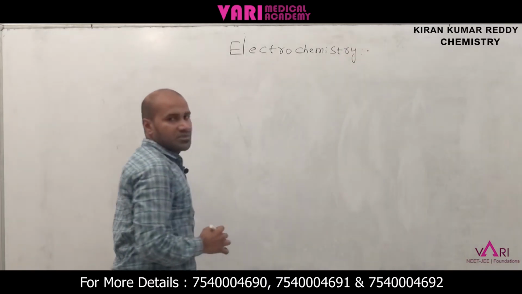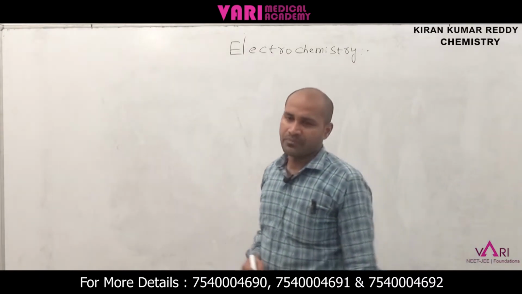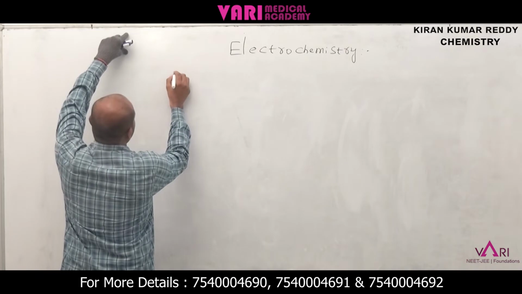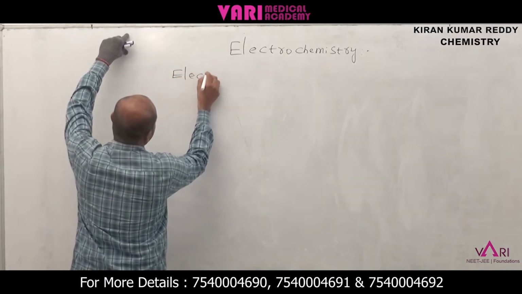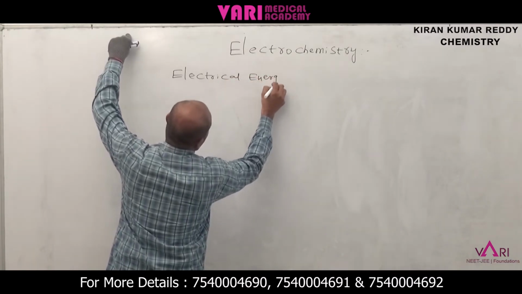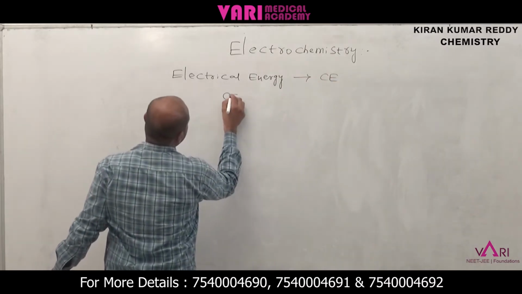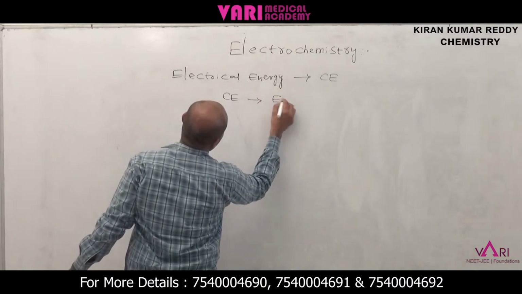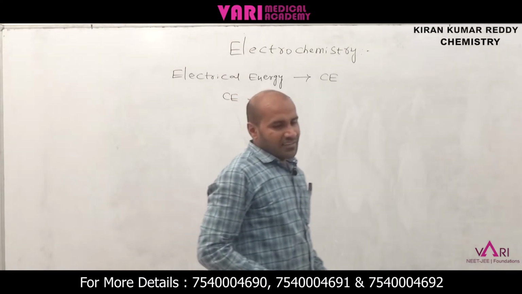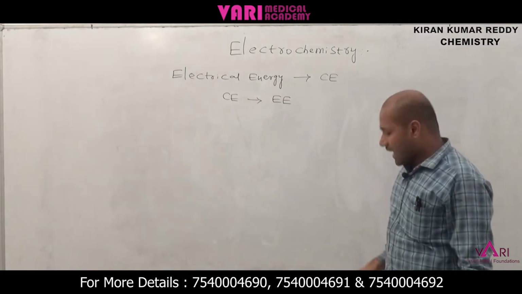Electrochemistry is a branch of physical chemistry which deals with electrical energy converted to chemical energy and chemical energy converted to electrical energy. There are two types of interconversions.